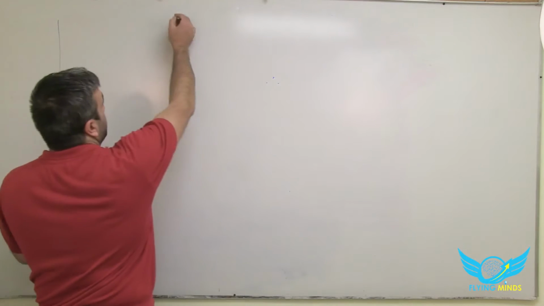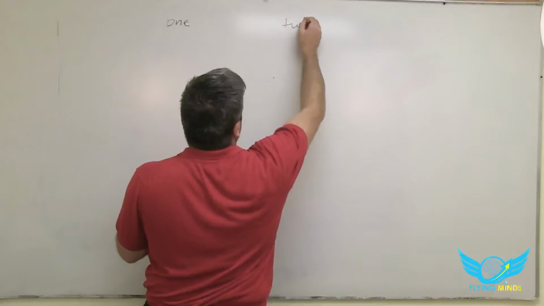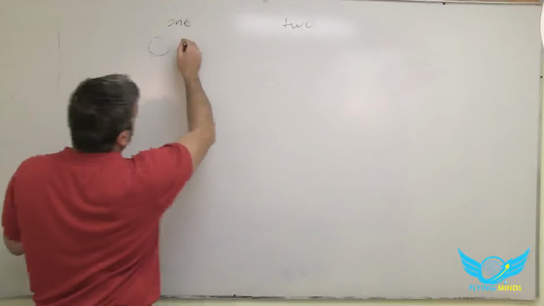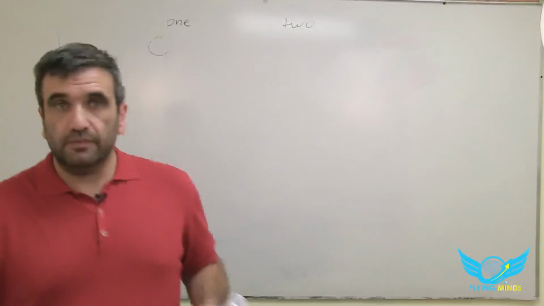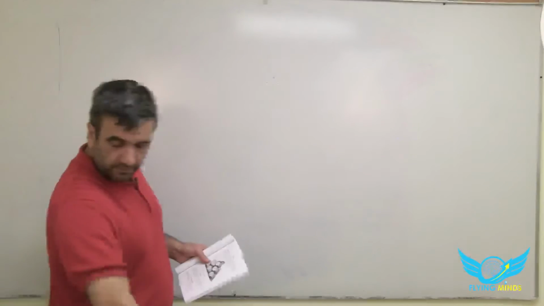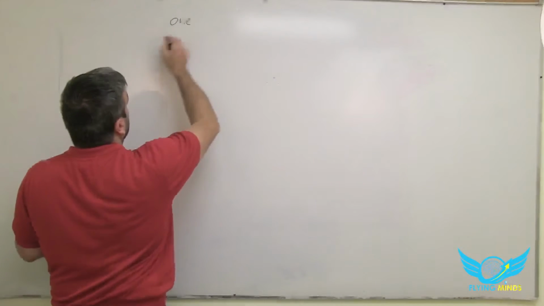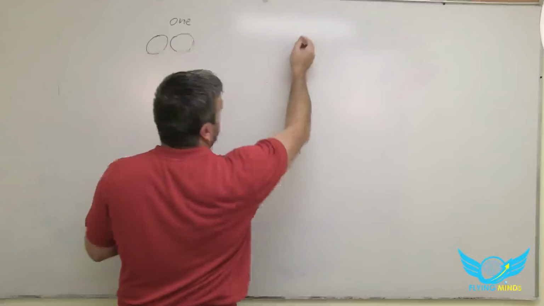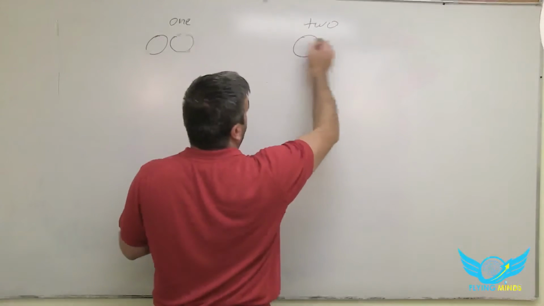Okay, so we have customer 1, customer 2. Customer 1 bought 2 barrels, and the second customer bought 3 barrels.